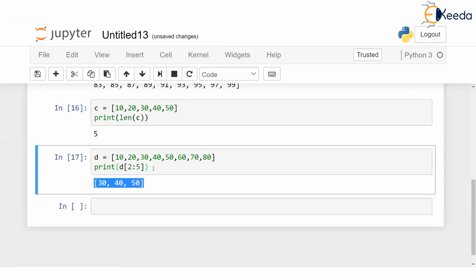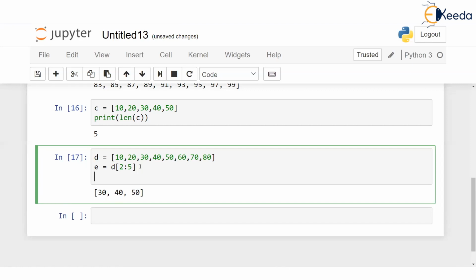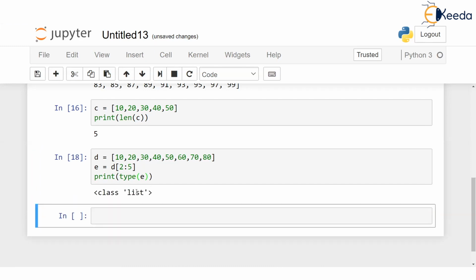Okay, you want me to prove this? Okay, let's see. Instead of printing, you know what I will do? I'll say E is equal to D. D is our existing list. Watch, and then I'll give 2:5. What am I doing? I am saying take only the second, third, and fourth elements from D and store them in E. I don't want to print it now. Store it in E. You know what E will be? E will be a list. Oh, come on. Yes, E will be a list. Let me try to print type E, the data type of E, and it is a list.